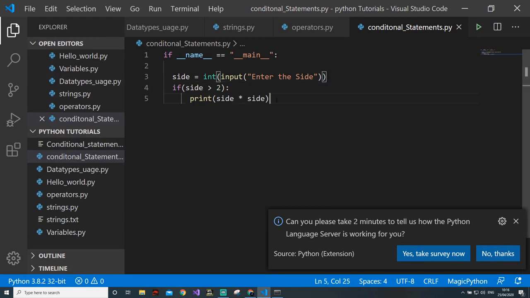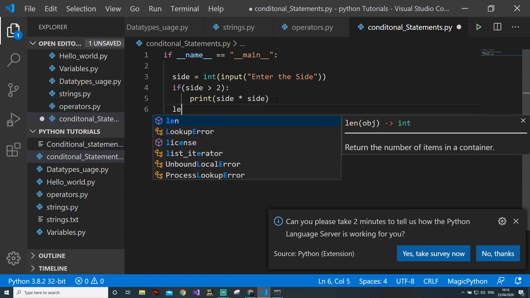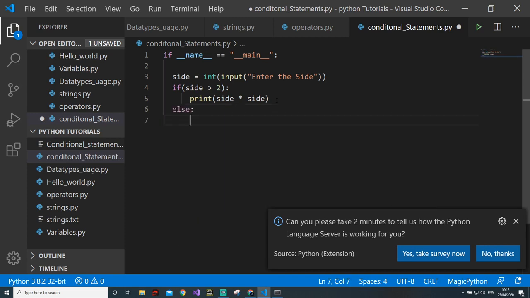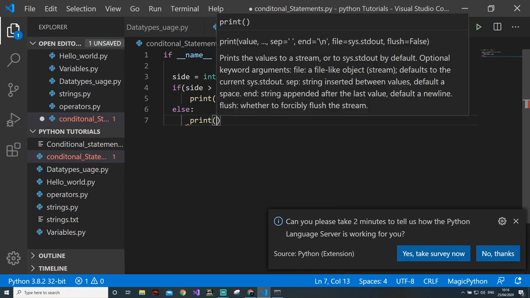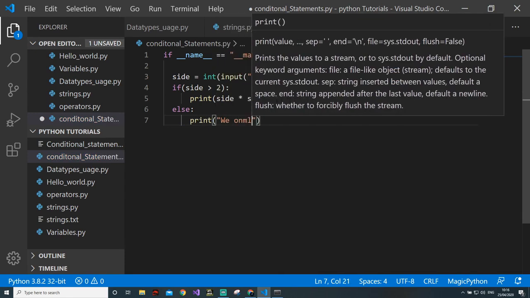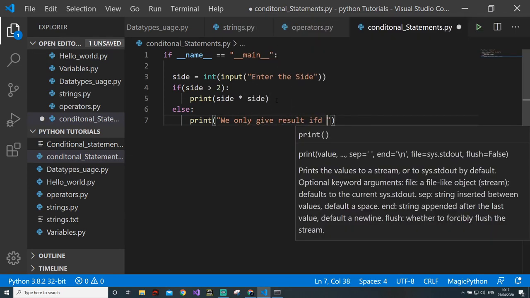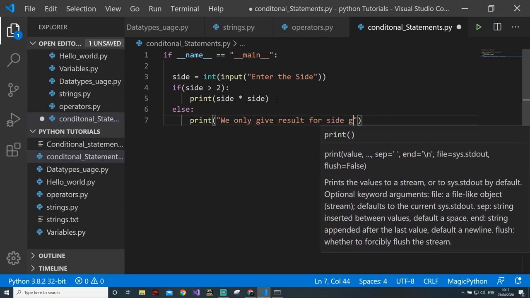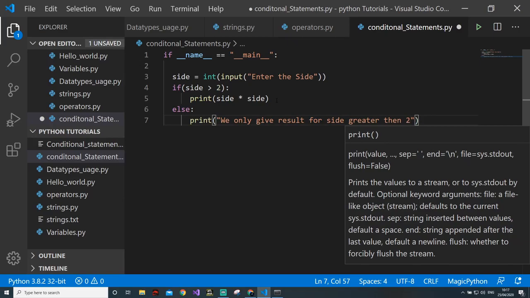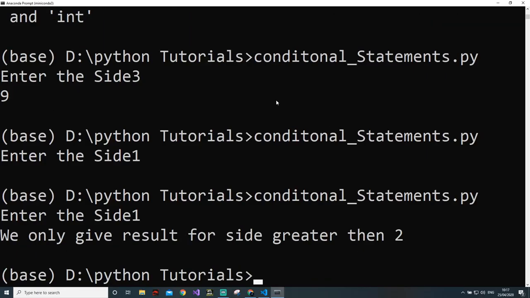So in this case, the else case. I told you indentation is very important. So else will be indented in the same line as if, and we will write print: we only give result for side greater than 2. So now, if the user enters 1, he will get "we only give result for side greater than 2." So now this is a great statement, and this actually tells you which things you need to use.